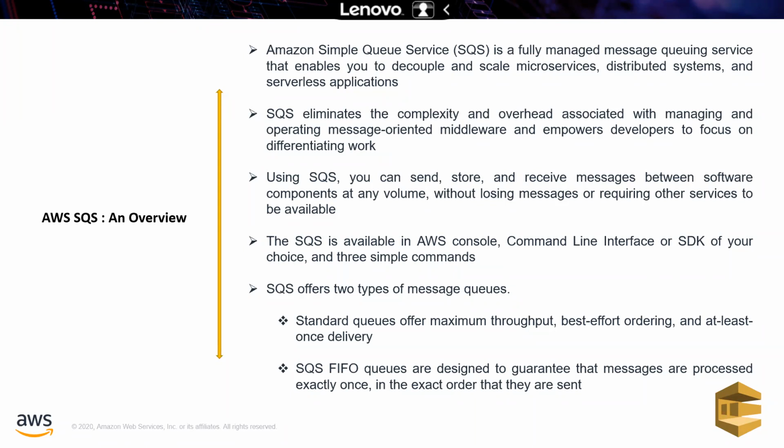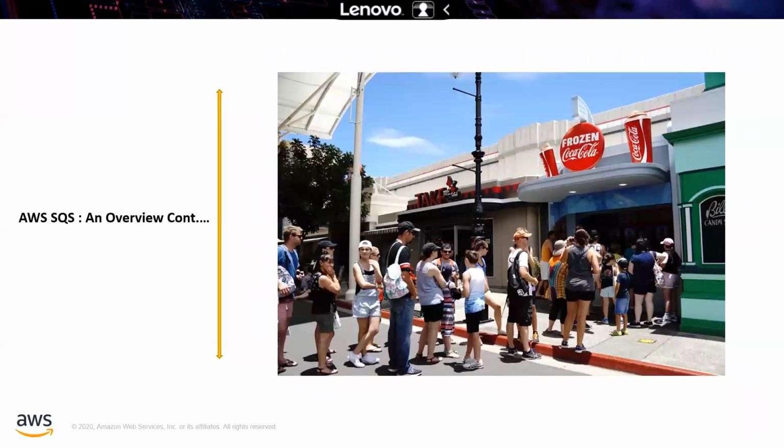Okay, now we will go in detail about SQS. But before going to that, discussing in the first slide, I will go to the second slide and come back to the first slide so that you are able to understand in detail. Okay, so this is actually a typical picture, right? Where you are waiting in the restaurant or that queue service wherever they're implementing or any programs you are going on, right?